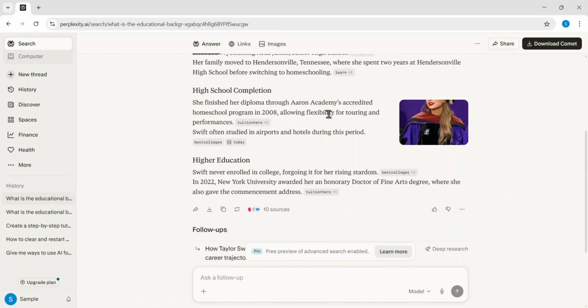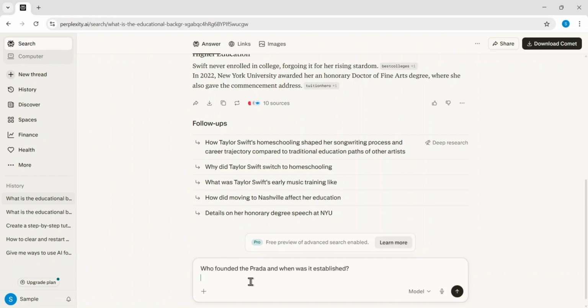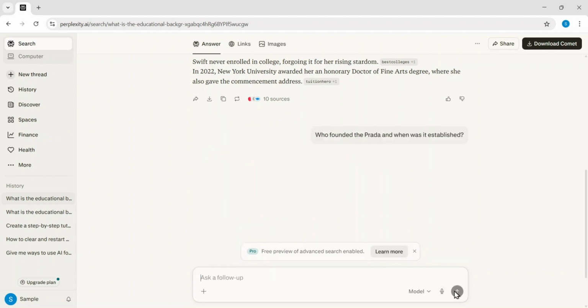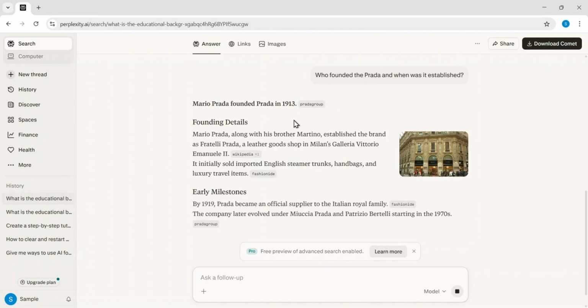Now, I want to research a major brand, so I'll use the follow-up bar to ask, who founded Prada and when was it established? The results explain that Mario Prada founded the brand in 1913 as a leather goods shop in Milan's Galleria Vittorio Emanuele II.